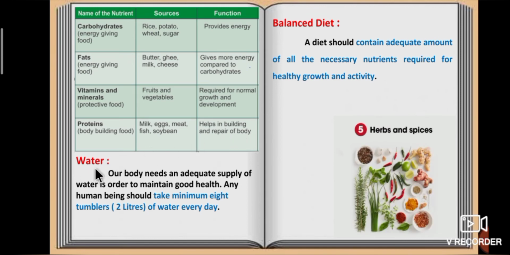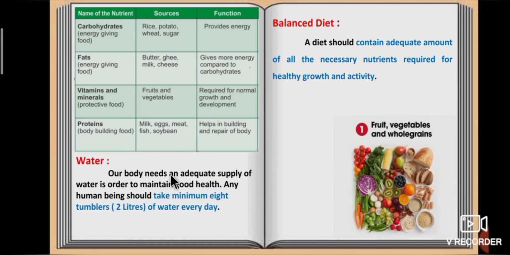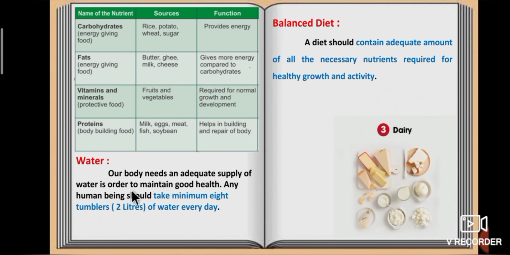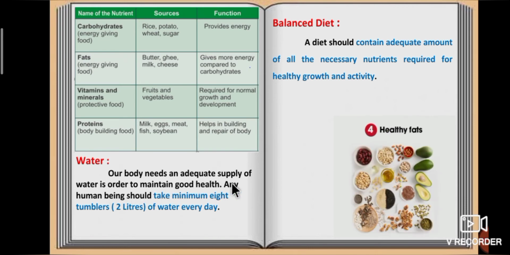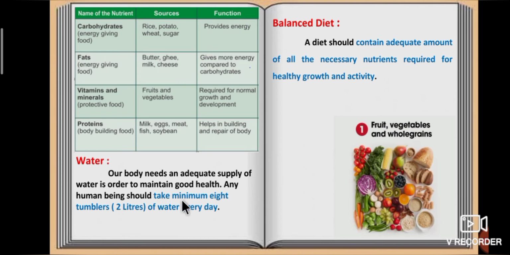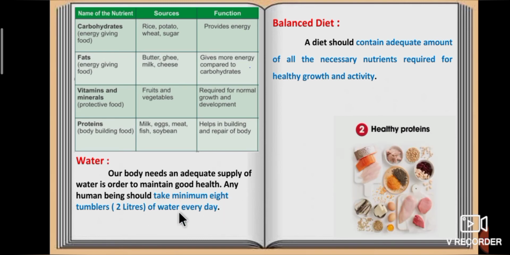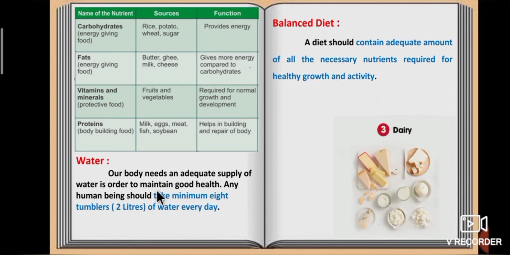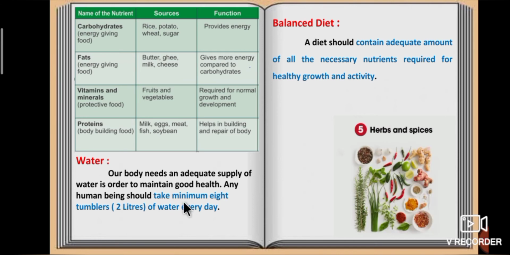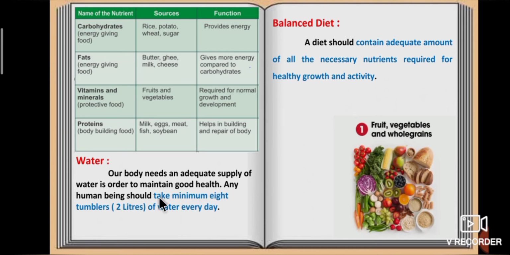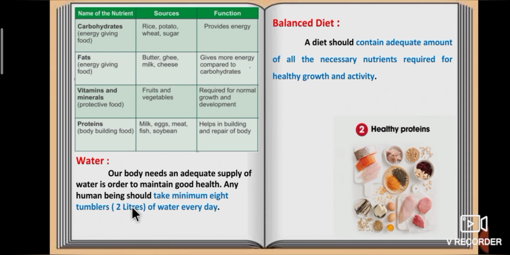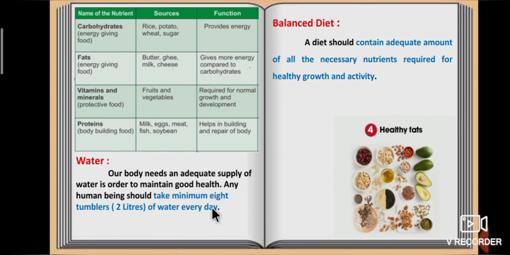Last one, water. Our body needs an adequate supply of water in order to maintain good health. Any human being should take minimum 8 tumblers of water every day. That is 2 liters of water every day.